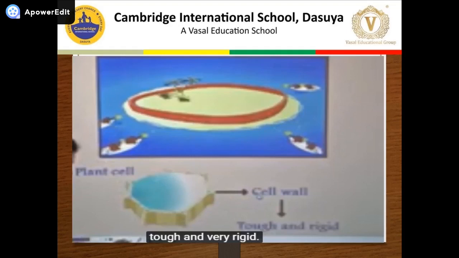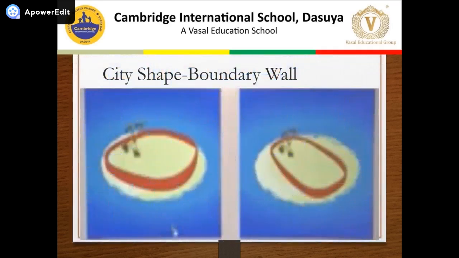So the wall was built around the city to provide protection to the city. Now tell me, what should be the nature of this wall? Yes, it has to be very strong and very rigid. Similarly, the cell walls of plant cells are very strong, tough and very rigid. Now, different cities can be of different shapes. So what gives a city a definite shape? Yes, the walls that are built around the city give it a definite shape.